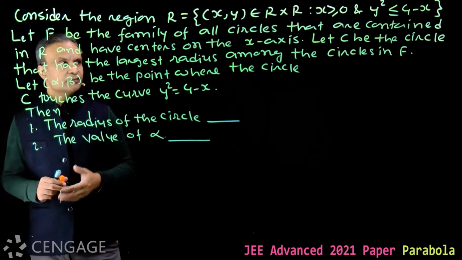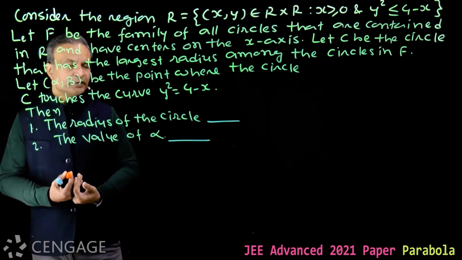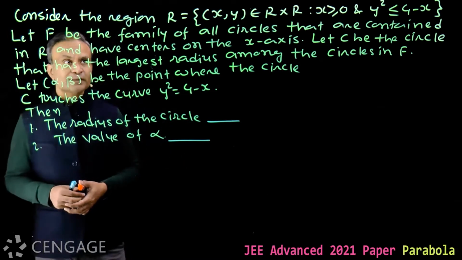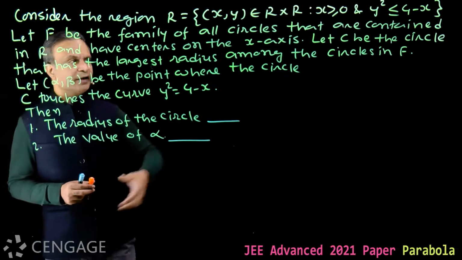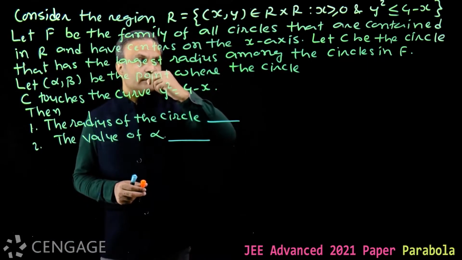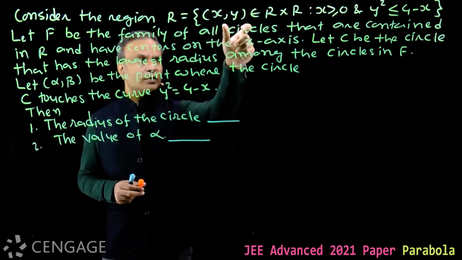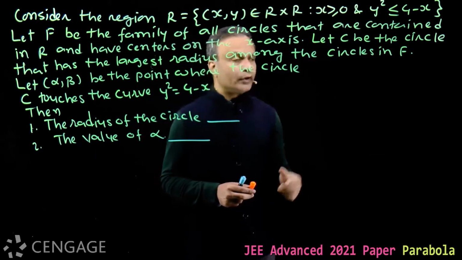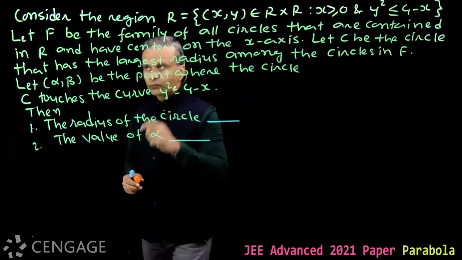Now we have one more question from parabola. This time the question is in the form of a paragraph. Based on it, we have to reply to two questions. Question is, consider the region R, which is defined like this. Definition is, ordered pairs x comma y satisfy inequalities x greater than or equal to 0 and y square less than or equal to 4 minus x.